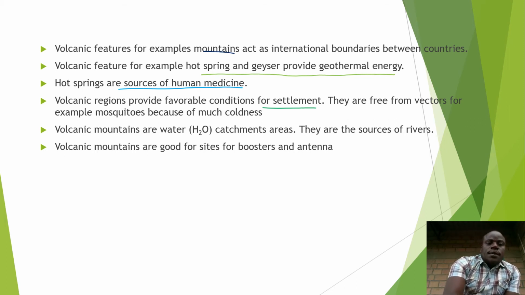Next, volcanic mountains are water catchment areas. They are sources of rivers, and therefore people who stay there always have water. The drainage is okay. They don't suffer from water problems. Water catchment areas. And in our science of geography, we say rivers flow from highlands to lowlands. So volcanic mountains are sources of rivers. They are water catchment areas. They even contain crater lakes.